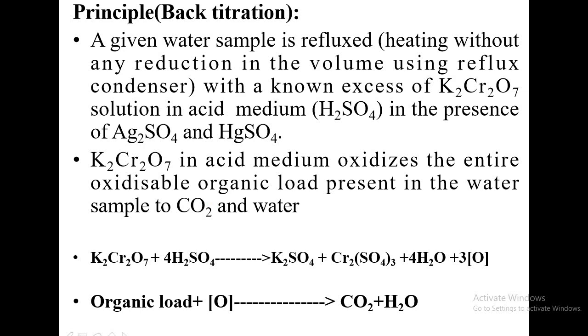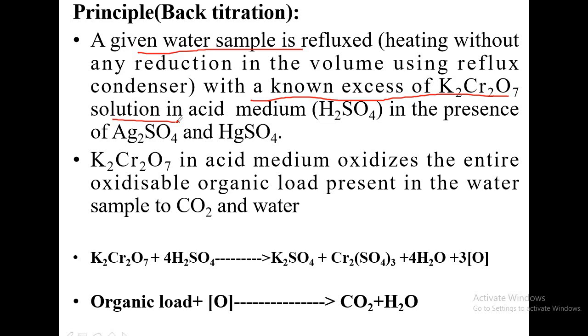Now, after having looked into the procedure of the experiment, we are familiar with all the chemicals used in the experiment. What we have to do in the principle, part C: you have taken the water sample, that is the wastewater sample. It is refluxed with a known excess of potassium dichromate solution. How much dichromate solution have you added? 10 ml of potassium dichromate you have added. That is a known volume of potassium dichromate solution. It is only a bit in excess, but whatever the excess is, we should know how many ml of potassium dichromate is added.